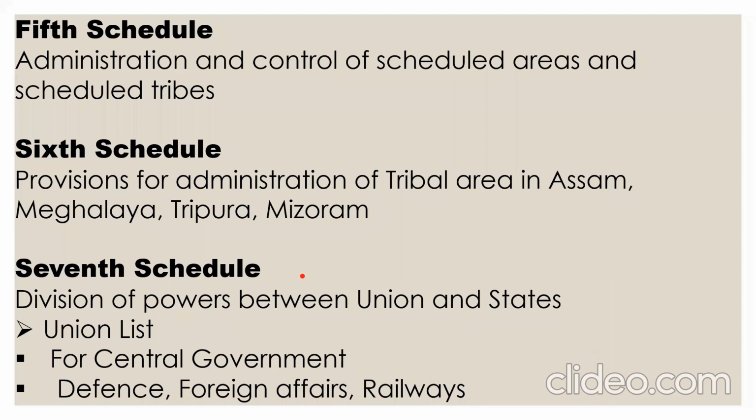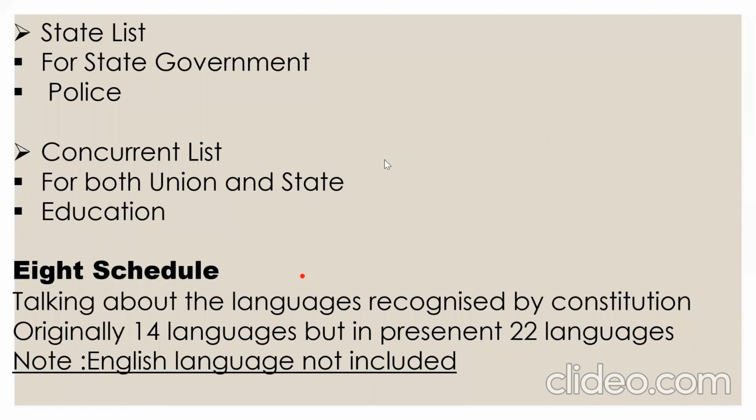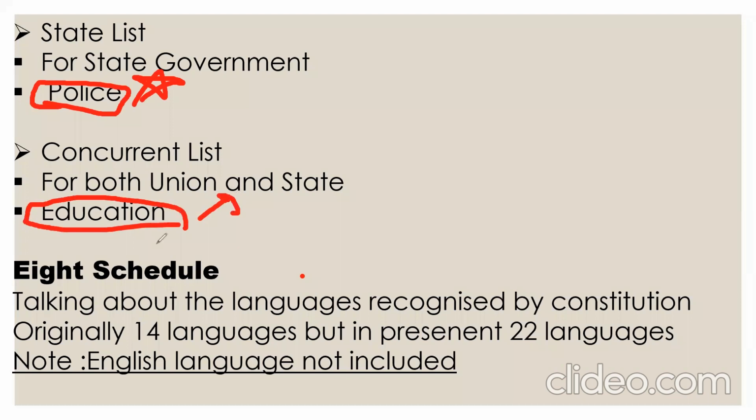And the state list talks about the powers held by the state government. Basically, the police are under the state government. Remember this point. Police are under the state government. And the concurrent list talks about the powers that are for both union and state. It deals with power for both union and state governments, and it includes education. Education is in both union and state government.